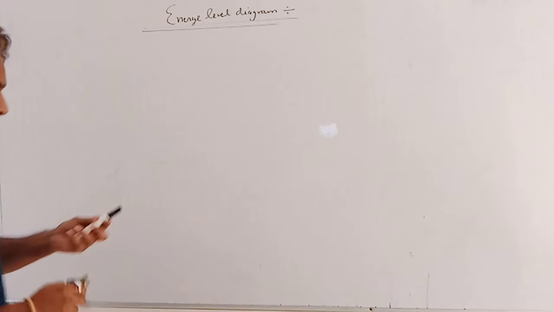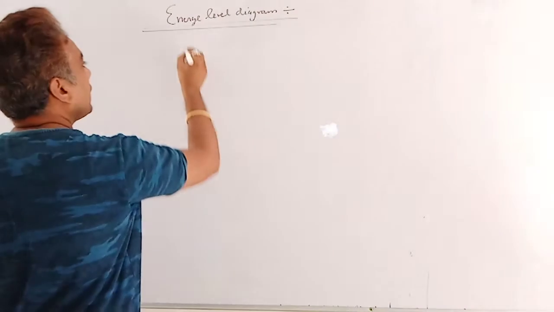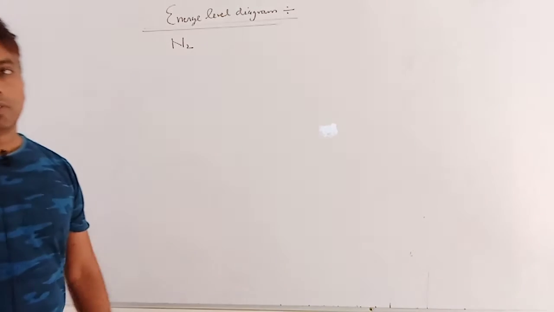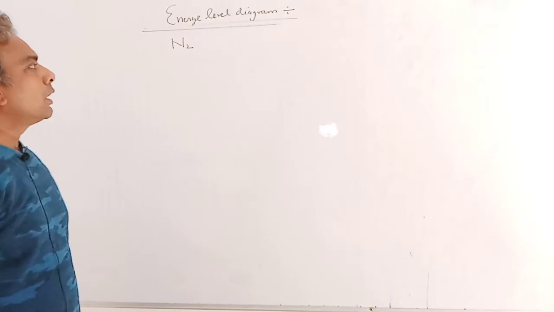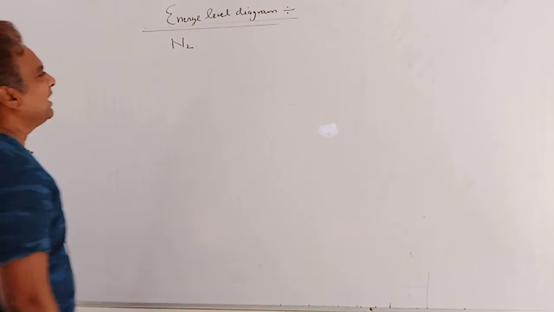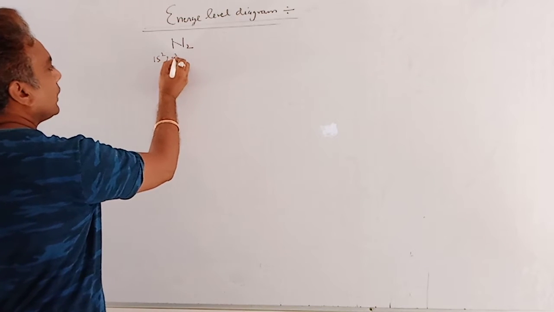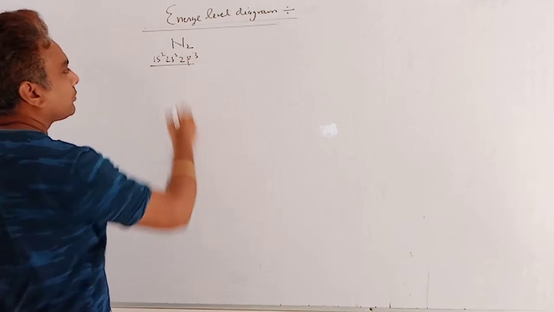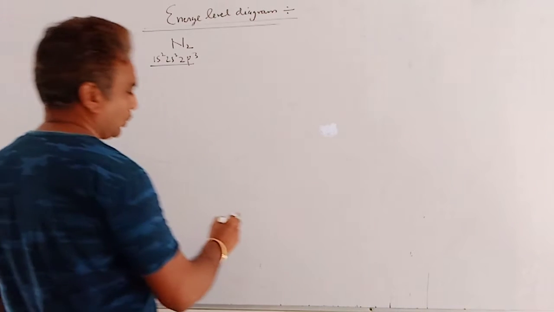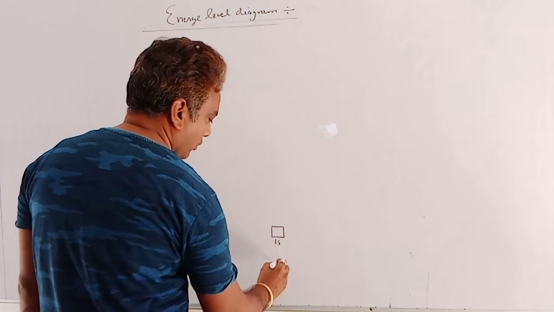Once again, in case of the energy level diagram of N2, which contains fewer electrons, here is 1s2, 2s2, 2p3, the electronic configuration. Firstly, the lowest energy orbital is 1s.